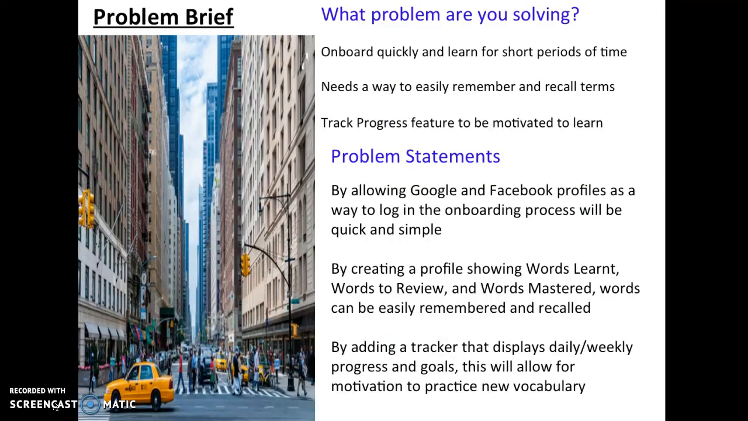The problem I'm trying to solve is to be able to onboard quickly and learn for short periods of time, a way to easily remember and recall terms, and a progress tracking feature to be motivated to learn. By allowing Google and Facebook profiles as a way to log in, the onboarding process will be quick and simple. Also, by creating a profile showing words learned, words to review, and words mastered, words will be easily remembered and recalled. Also, by adding a tracker that displays daily and weekly progress and goals, this will allow for motivation to practice new vocabulary.